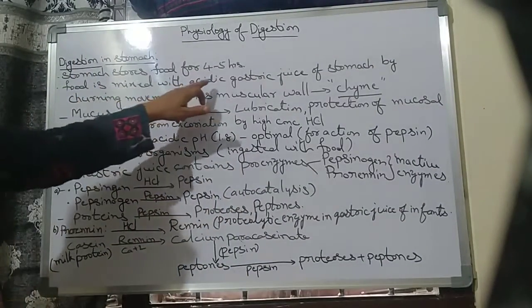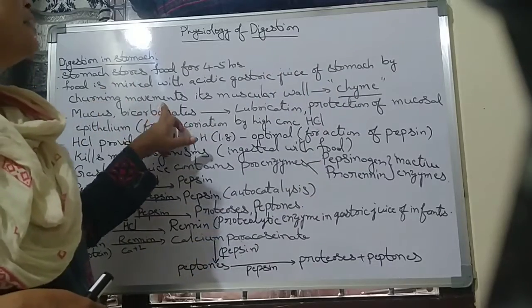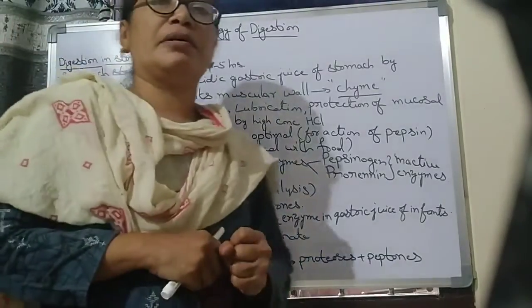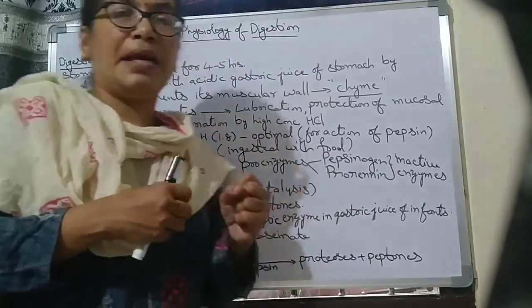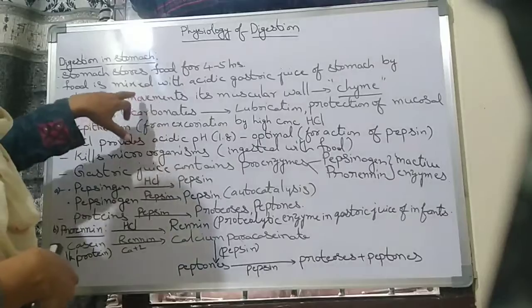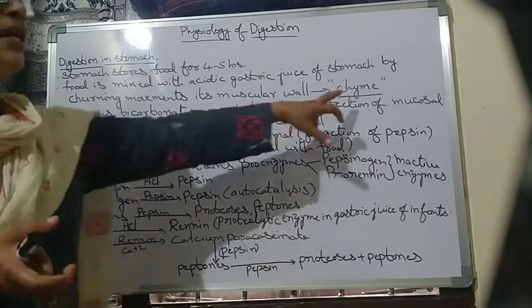Food is mixed with the acidic gastric juice of the stomach by churning movements. The muscular wall of the stomach makes the churning. Churning means they mix the food, and the gastric juice is also mixed with it, and it is formed as chyme.